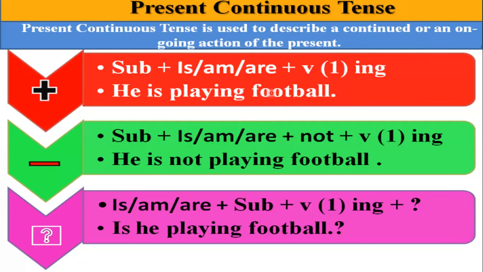So, he is playing football. For a negative sentence, subject plus is/am/are plus not, which shows our negative sentence, plus the first form of the verb and ing. So he is not playing football. And the third one, if it's a question or interrogative form, the helping verb comes in the first place, then the subject, then the verb with the ing, and then the object in the end. So, is he playing football?